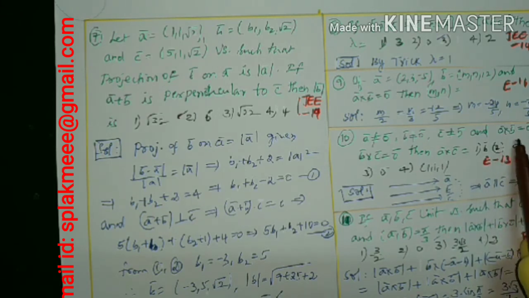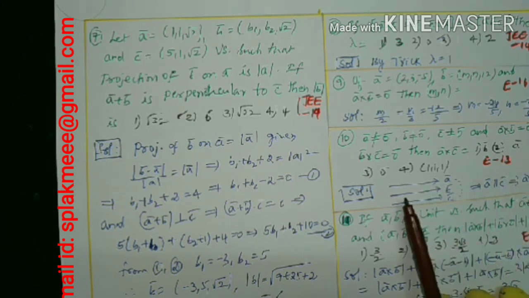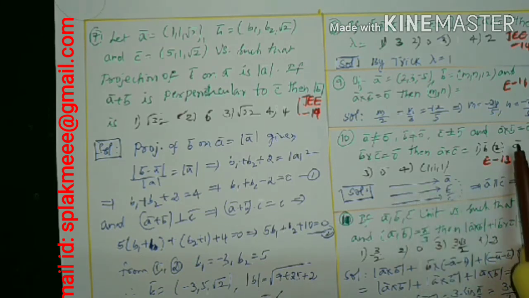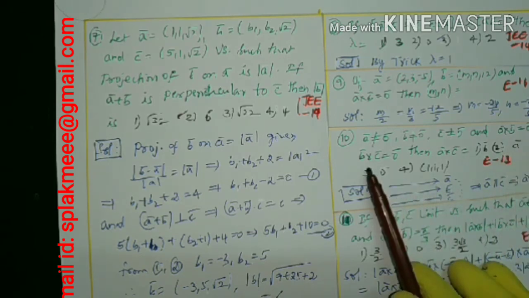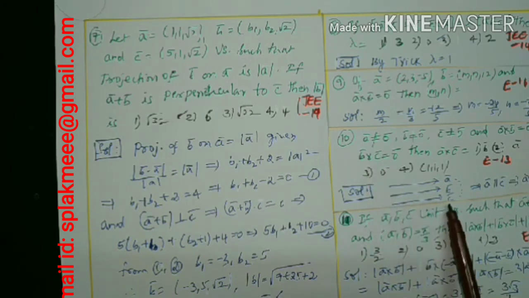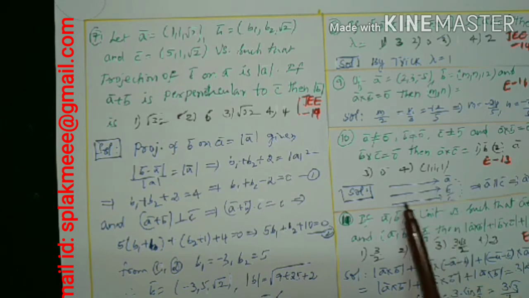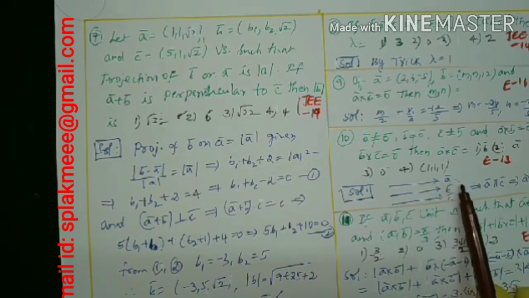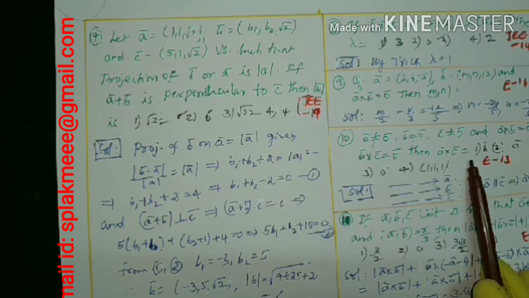A, B cross product of 0 means they are parallel. Graphically, A is parallel to B according to this. Next, B cross C 0 means B is parallel to C. A is parallel to B is given, as well as B is parallel to C. Indirectly, A is parallel to C. A is parallel to C means the cross product is the 0 vector.